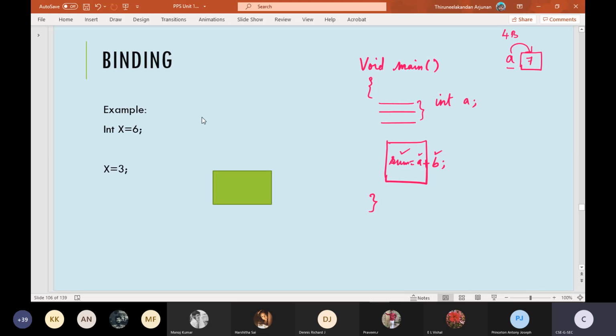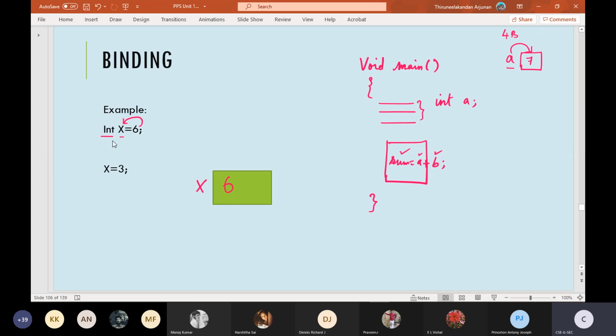Similarly I have declared here an int x variable, and I have assigned directly a value 6 to it. As soon as I declare the variable x, memory space will get allocated like this, and as soon as I initialize x with the value 6, that 6 will also get positioned to sit inside that memory space.